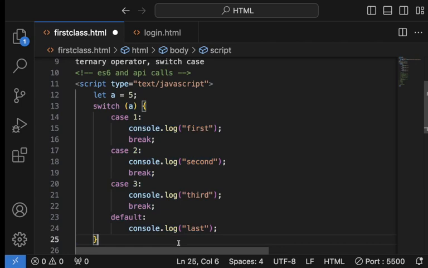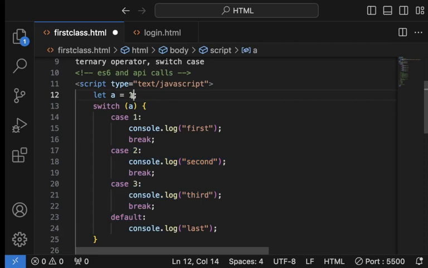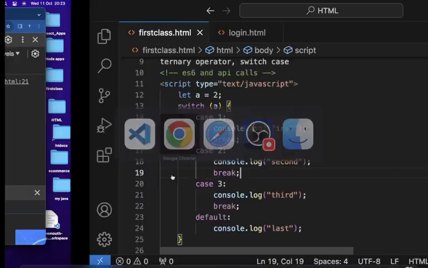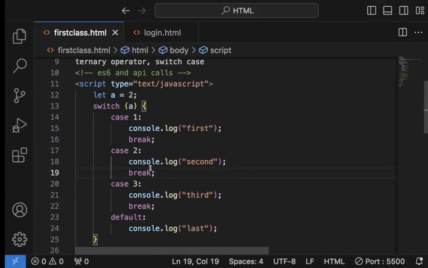Okay. So it's just like loop. Yes, it has something similar to loop. So if this is 1, once it performs this and it sees this break, it will stop. It's not going to do the others. Then if this were to be 2, once it meets this and it sees this break, it will terminate. So let's check it out. Any question on switch case?